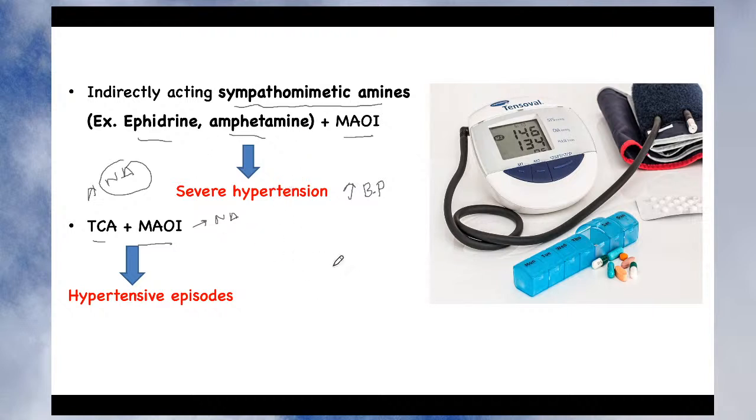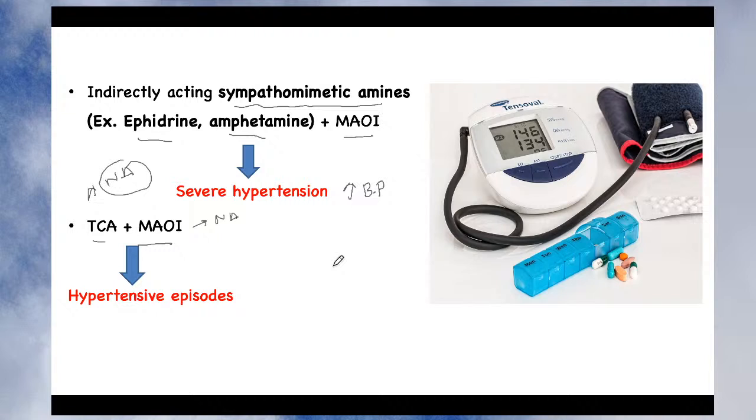So to conclude, all drug-drug or drug-food interactions related to monoamine oxidase inhibitors produce hypertensive crisis. They produce a very severe increase in blood pressure. It may lead to some severe complications in those patients. That is the reason why you should take special precaution when a patient is on treatment with a monoamine oxidase inhibitor. So they should not be given food which contains tyramine, like cheese, wine or liver.